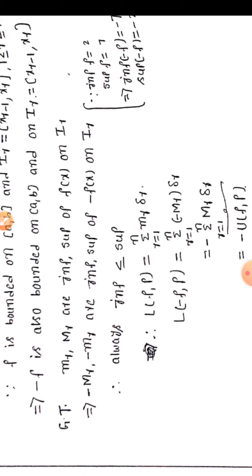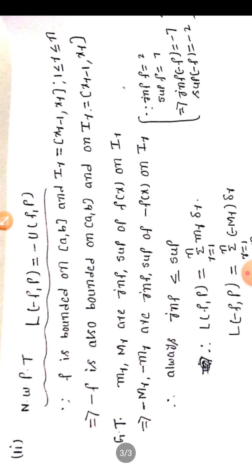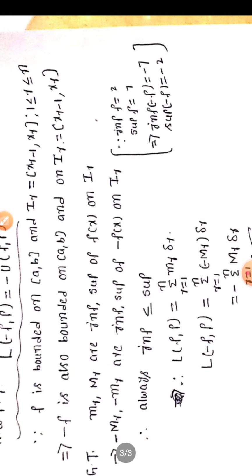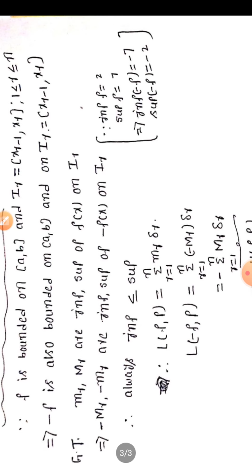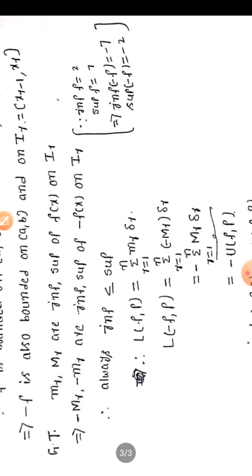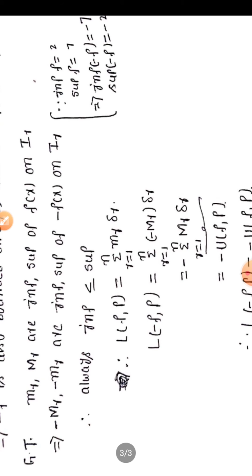Okay, next one, now we have to prove that L minus FP equal to minus UFP. Therefore, by definition of lower Riemann sum, LFP equal to summation r equal to 1 to n small mr into delta r. Therefore, L minus FP equal to, by definition of lower Riemann sum, LFP equal to summation r equal to 1 to n small mr, where small mr is the infimum of f of x on IR.